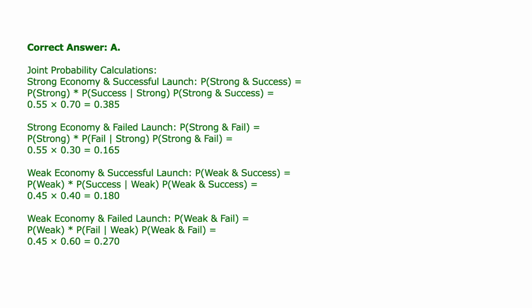This is the foundation of building a probability tree. Joint probabilities are derived by multiplying the probability of the scenario, economy, by the conditional probability given that scenario, launch outcome. Mutually exclusive and exhaustive. The 4 joint probabilities 0.385, 0.165, 0.180, 0.270 sum to 1.0, confirming they cover all possible outcomes. These calculated joint probabilities match the probabilities provided in the previous questions' tables, verifying the tree is internally consistent.